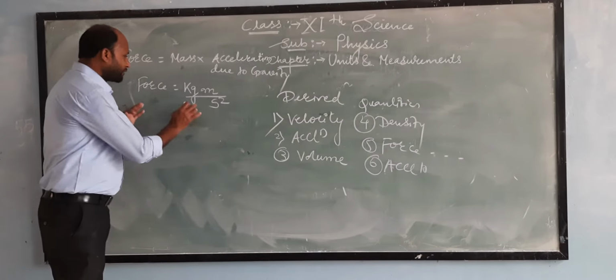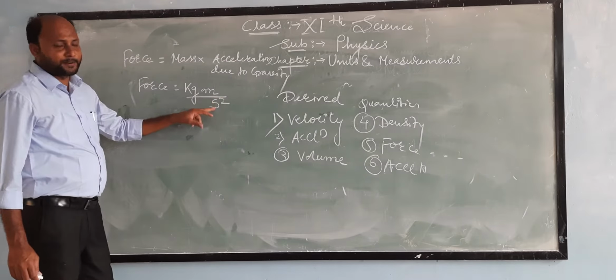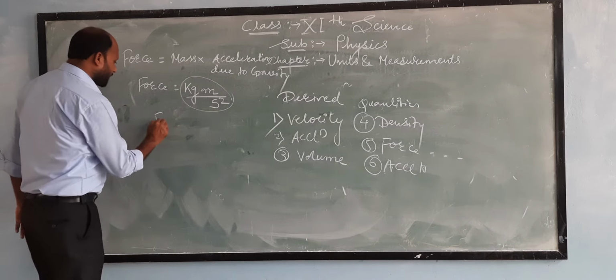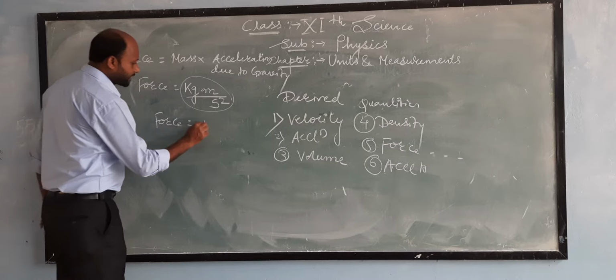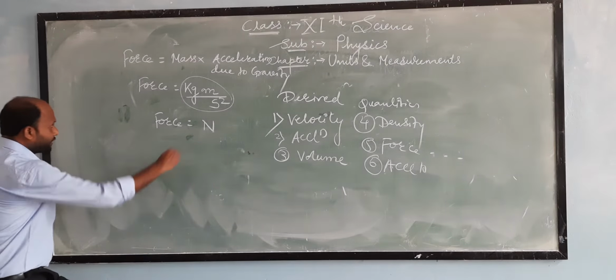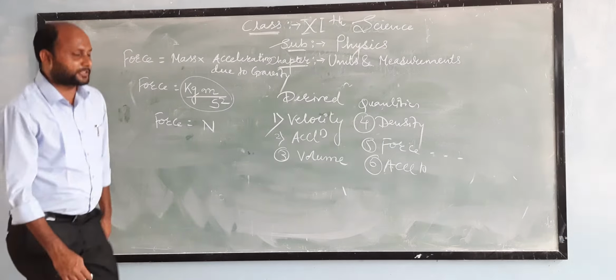So SI unit of force is kg meter per second square, and kg meter per second square is nothing but called as Newton. So Newton is nothing but kg meter per second square.